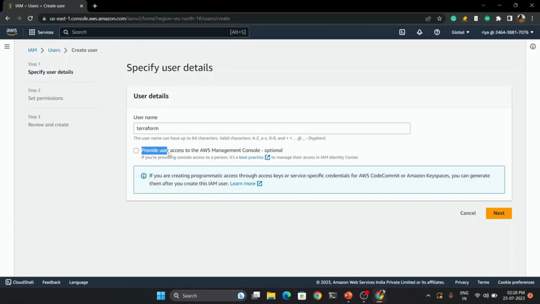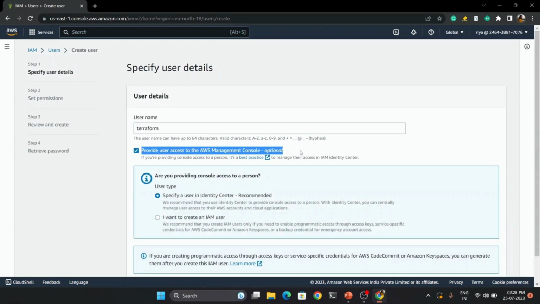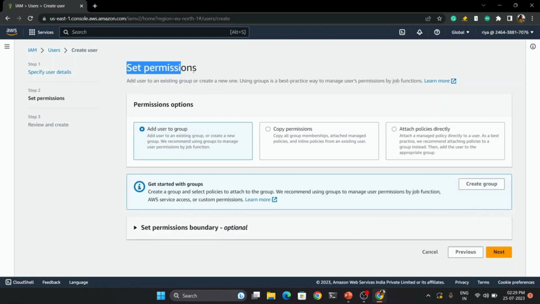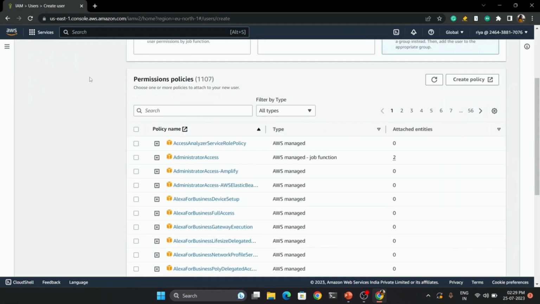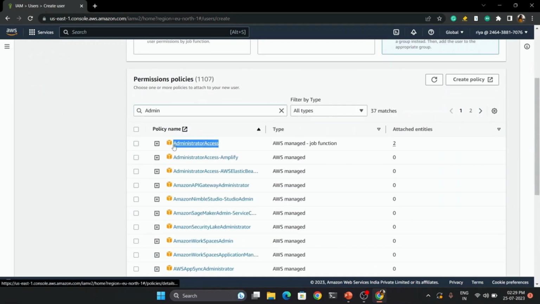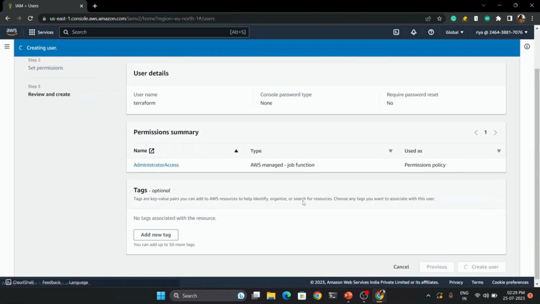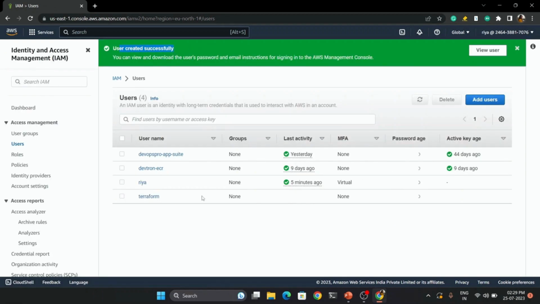Since we don't need to provide console access for this user, leave the Provide User Access to AWS Management Console option unchecked and click Next. Next, we will assign permission to the user. Choose Attach Policy directly and then search for Administrator Access to assign admin access to the user. Once done, click Next and then Create User. Your user is now successfully created and shown in the list.